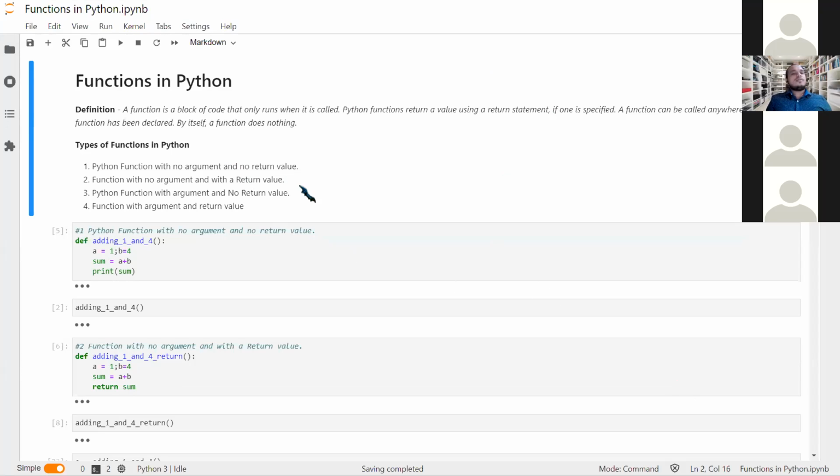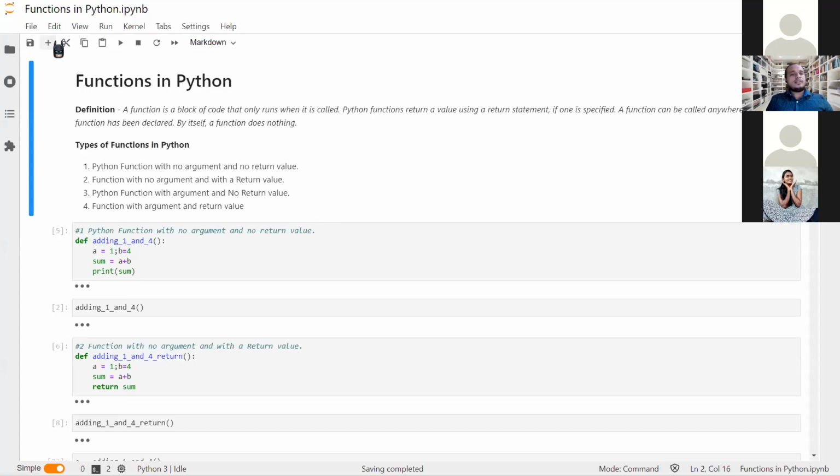Okay, so I'll start. Functions in Python. What is a function in Python? A function is a block of code which runs when it is called. A Python function returns a value using a return statement if one is specified. A function can be called anywhere after the function has been declared. By itself, a function does nothing. So we can assume that a function is like a shell, and we need to give it some coding effects which will work for us.